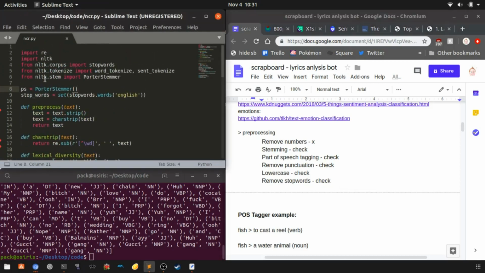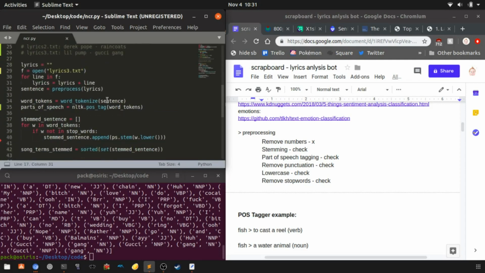In order to do that, we use an import function. I'm using Python 3, by the way. I'm running this on Ubuntu 19.04. That's my OS. So what you do is you import the stop words from nltk.corpus, and then you basically just pull out the set of English stop words and define that in your script.